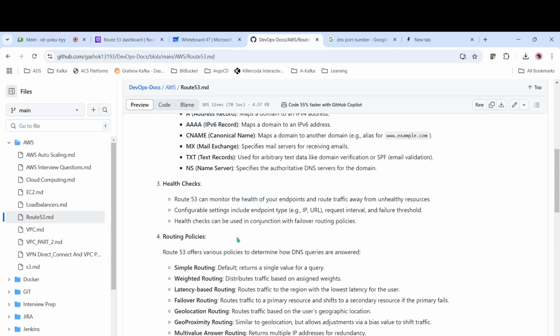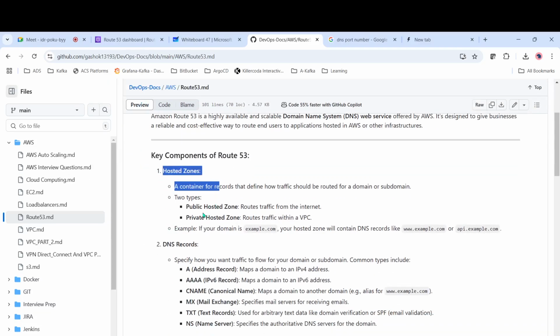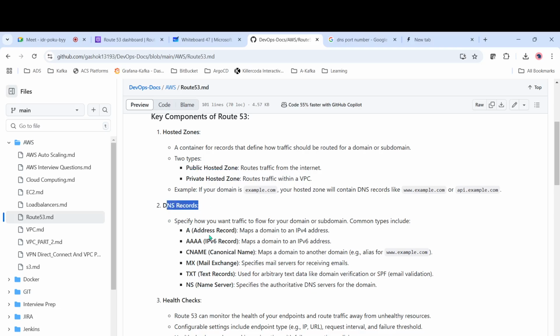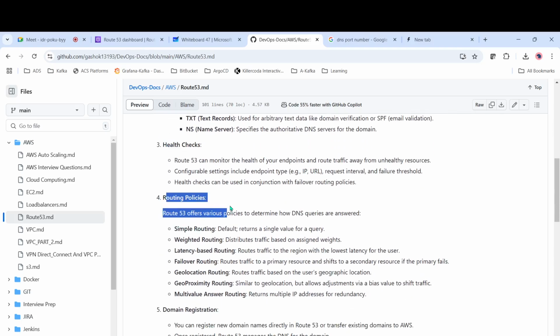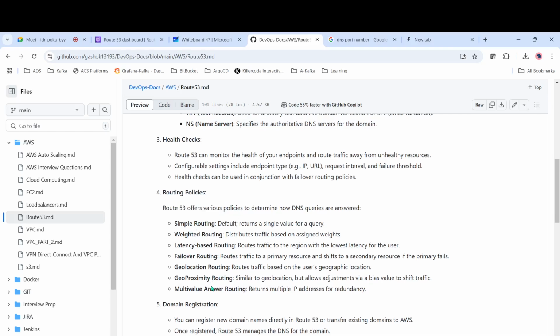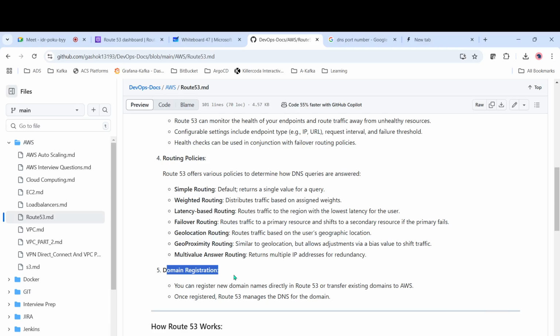So what are the main concepts? Route 53 will have hosted zones, like whether it has to be hosted public or private, and then DNS records like A record, AAAA record, CNAME, mail exchange, everything. We can configure health checks, and then we can configure the routing policies like simple routing, weighted, latency based, failover, geolocation, many things. And domain registration: if you have your own domain, you can create it using GoDaddy or some other domain providing services. Otherwise, you can create it in the AWS environment itself.